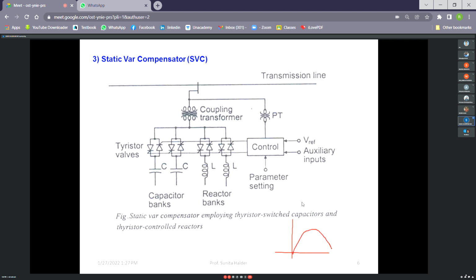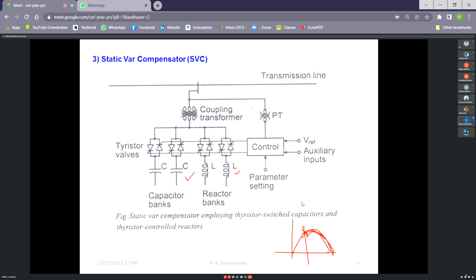Say this is the total sinusoidal curve. If we make this much of delay angle using the thyristor, then this much of current will be available. So depending on gate control, how much current will flow through the inductor can be controlled. So that is the thyristor controlled reactor. So actually we are controlling the current through the inductor. Now the thyristor controlled capacitor is also there. So we can control the capacitive current also.